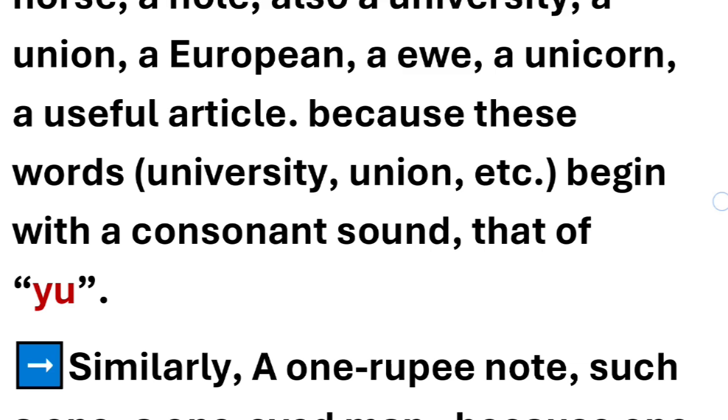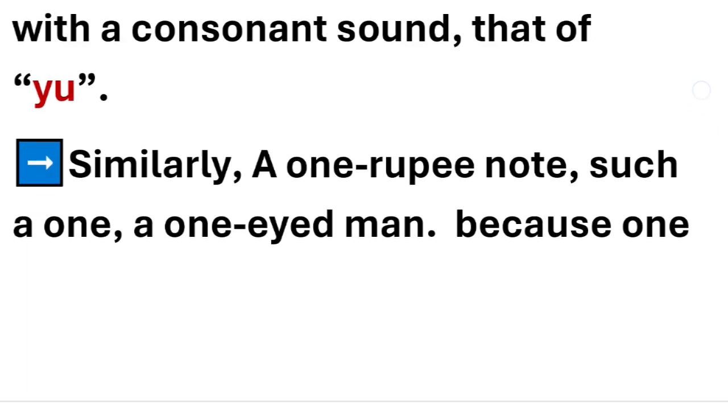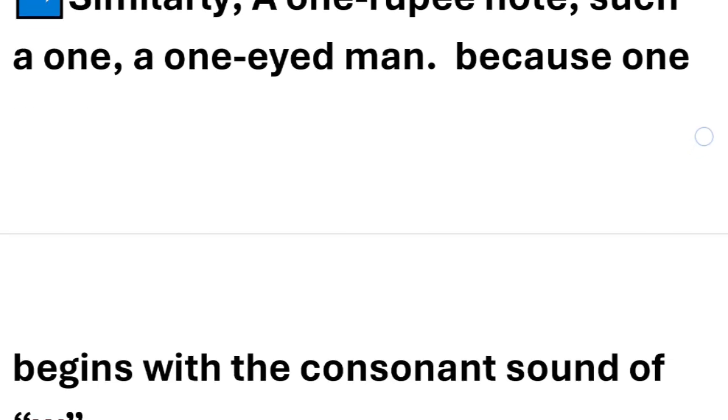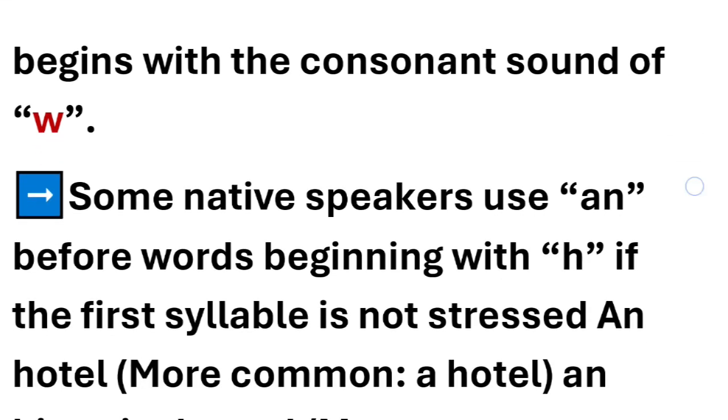So they start with a consonant sound, y. This is why a is used with them. Similarly, a one rupee note, a one-eyed man, we use the article a with them because one begins with the consonant sound of w.